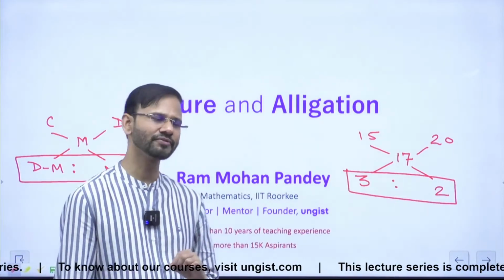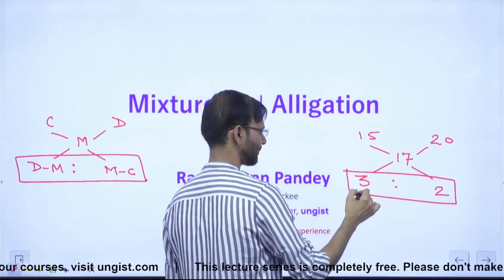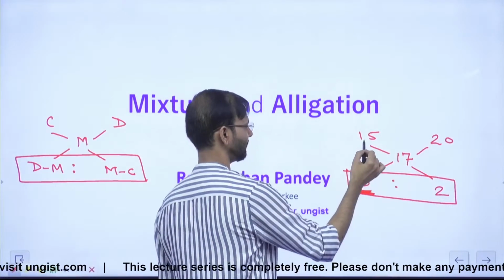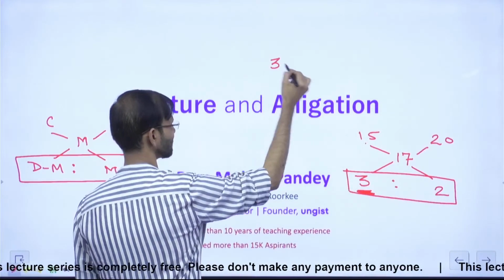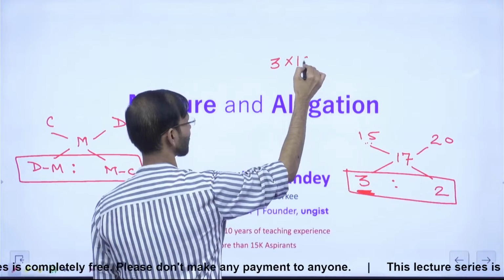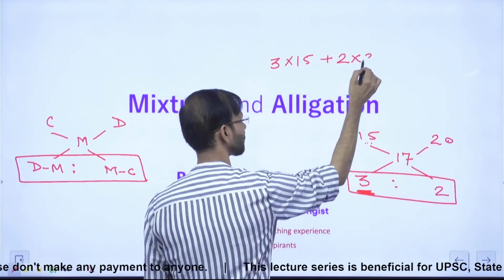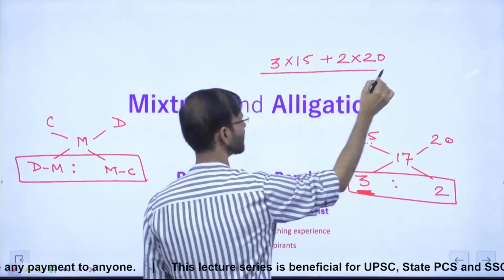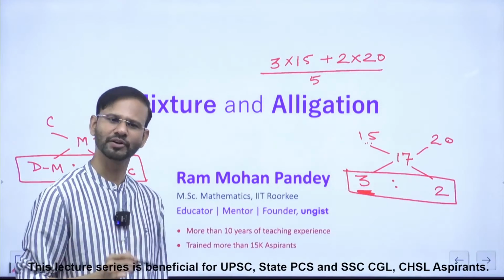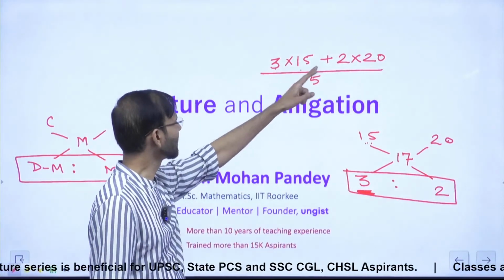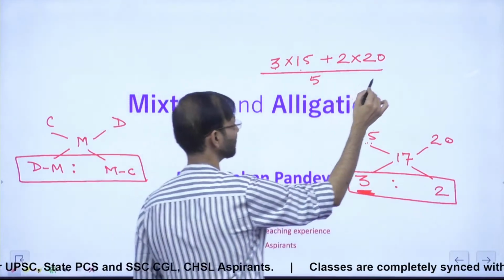Now please try to cross verify the answer, right? Here, 3 units of 15, let's say 3 kg at 15 rupees per kg, fine, plus 2 kg at 20 rupees per kg. And what is the total quantity, guys? This is 3 plus 2, 5 kg. So what is this, 45, and what is this, 40? 45 plus 40 is what? 85. 85 divided by 5.